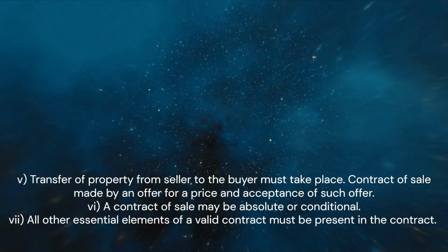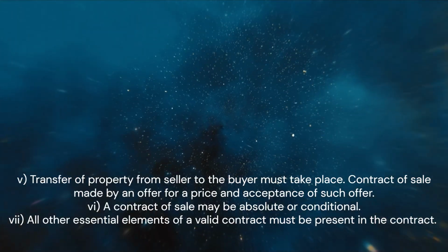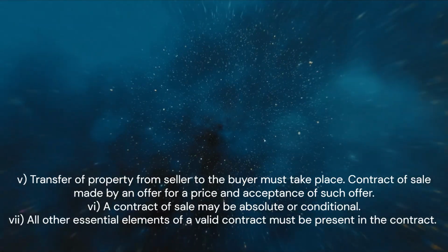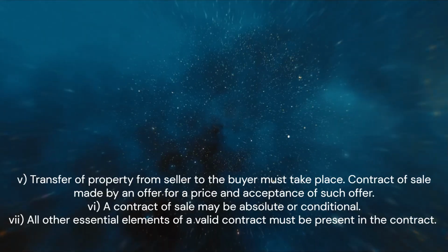5. Transfer of property from seller to the buyer must take place. Contract of sale is made by an offer for a price and acceptance of such offer. 6. A contract of sale may be absolute or conditional. 7. All other essential elements of a valid contract must be present in the contract.